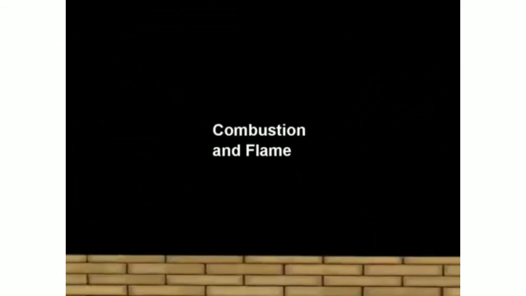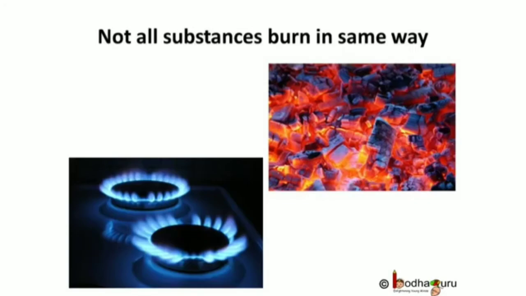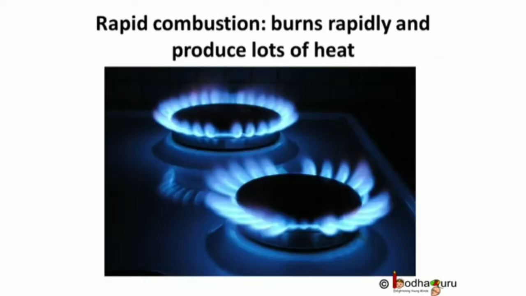Good evening, children. Today we shall learn about different types of combustion and flame. You may have observed not all substances burn the same way. Some burn slowly, some burn rapidly, isn't it? Some substances burn with flame, while others burn without flame. You must have seen a burning gas stove. After applying the gas lighter, the gas burns rapidly and produces a lot of heat. So this kind of combustion is called rapid combustion.